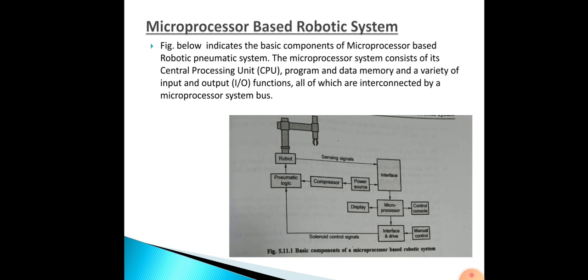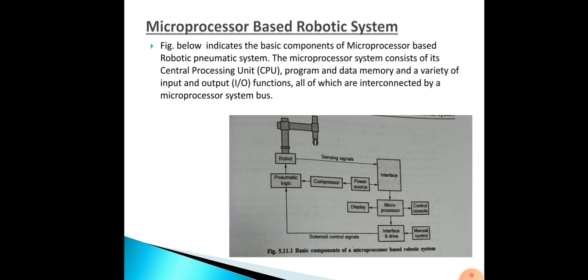So in this manner your robot will be working. You can see over there manual control, then interface and drive, then the microprocessor. The microprocessor will process your data and display it. There is an interface, and that interface will be connected to your robot, that is, the arm.